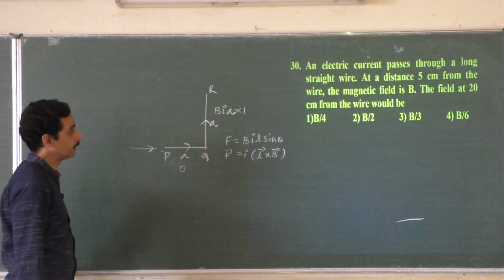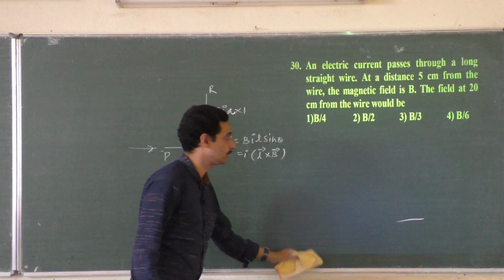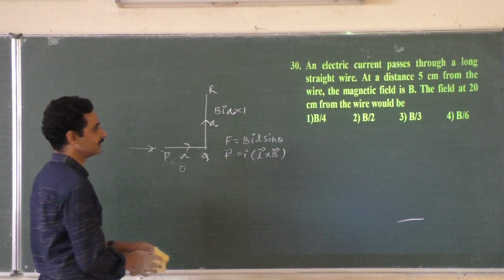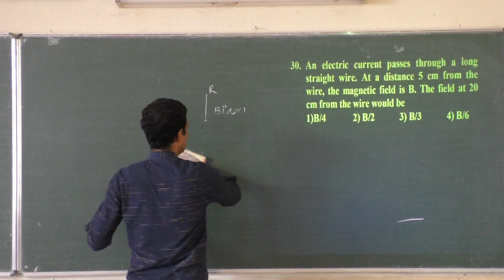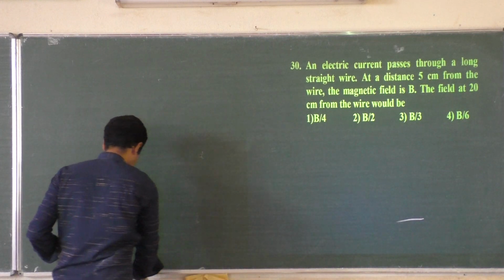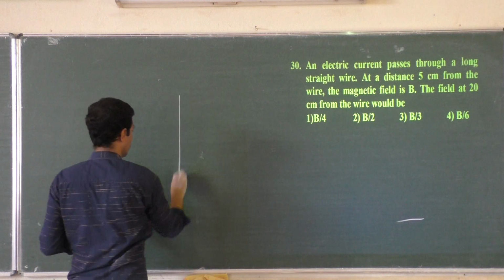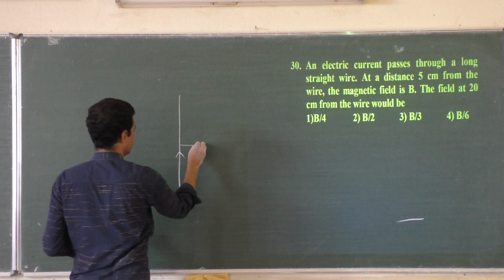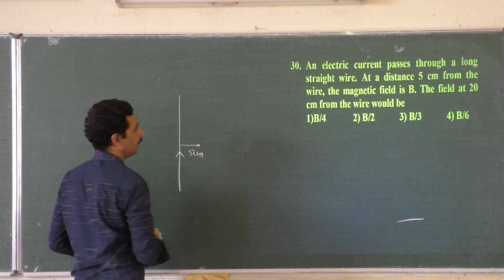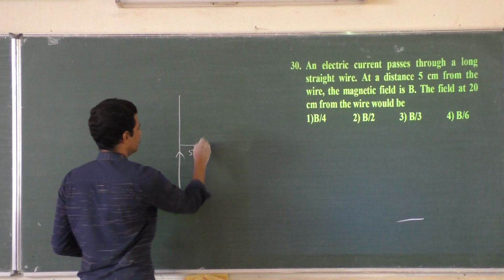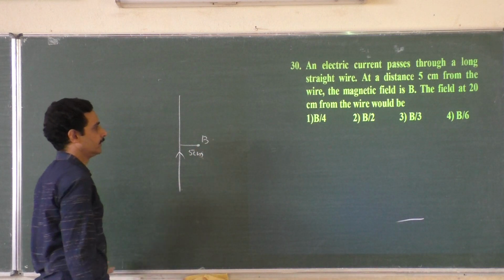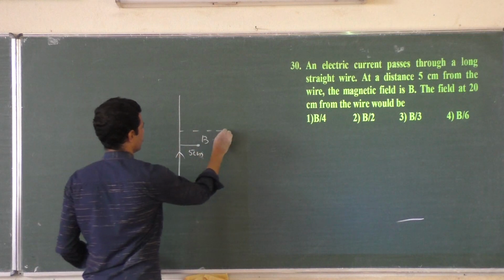An electric current passes through a long straight wire. At a distance of 5 centimeters from the wire the magnetic field is B. What is the field at a distance of 20 centimeters from the wire?